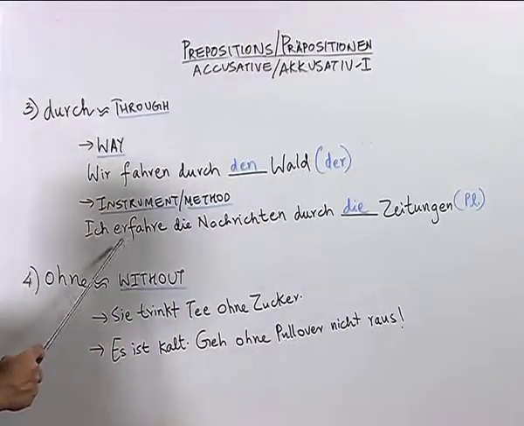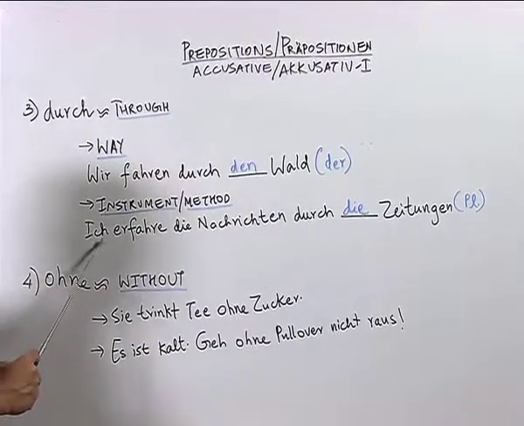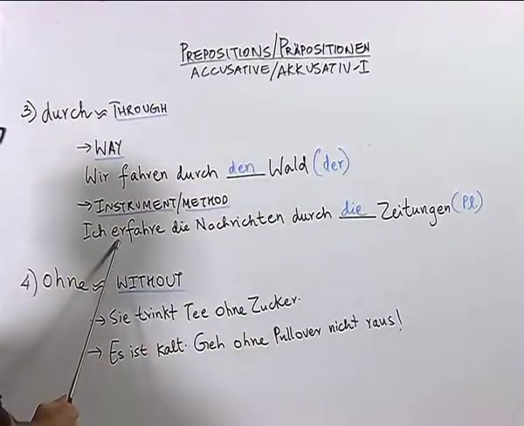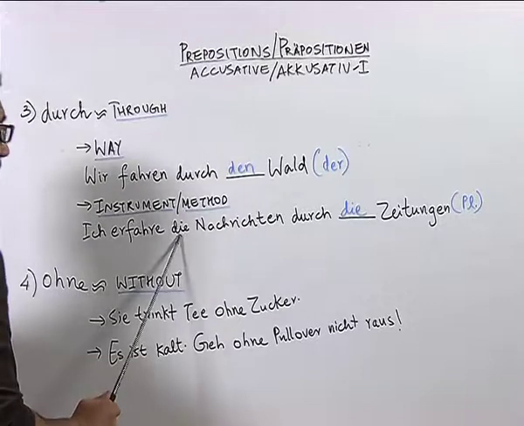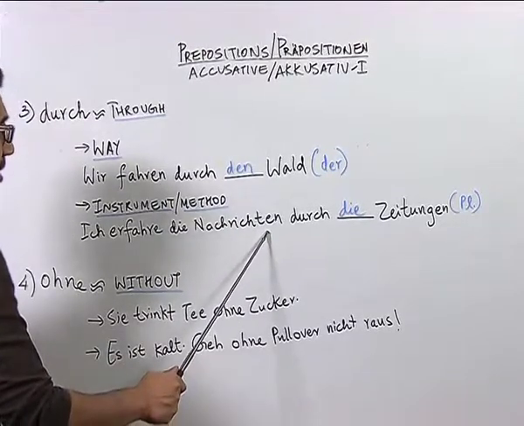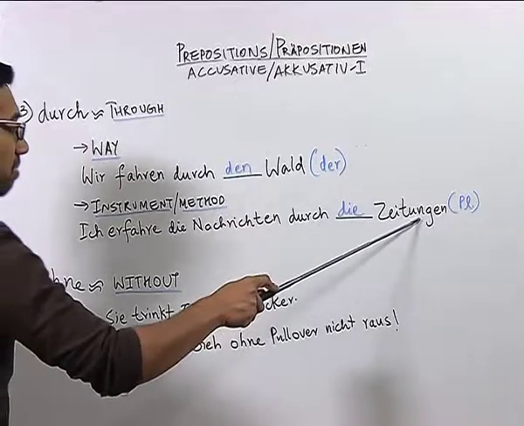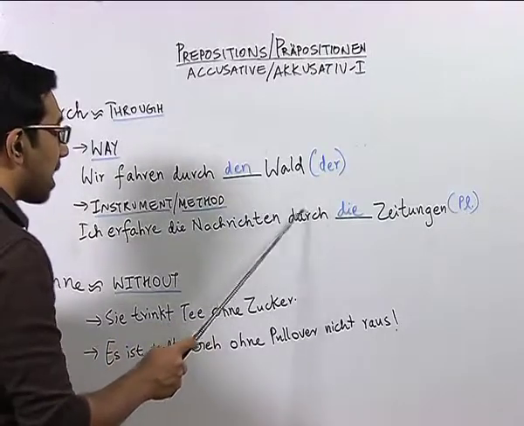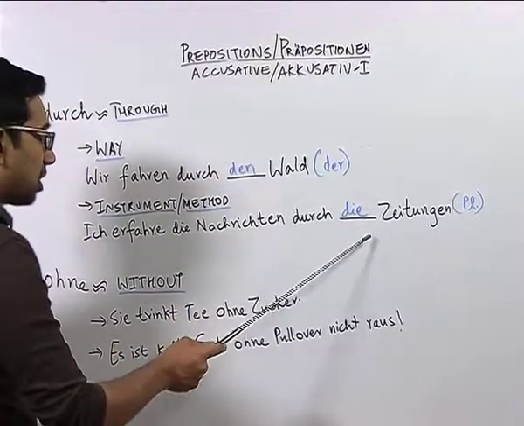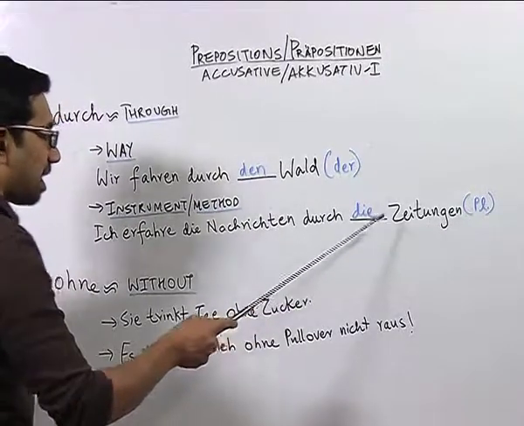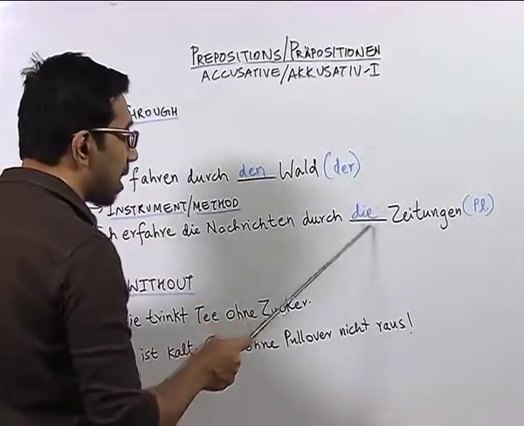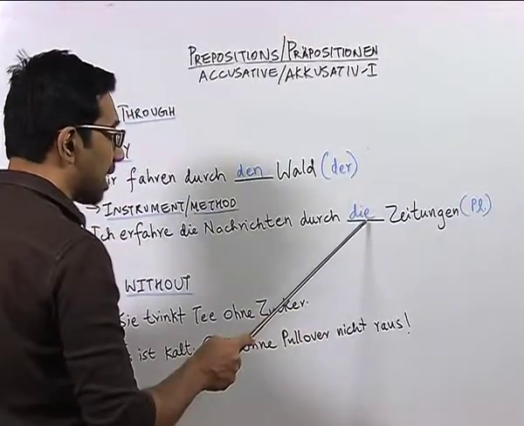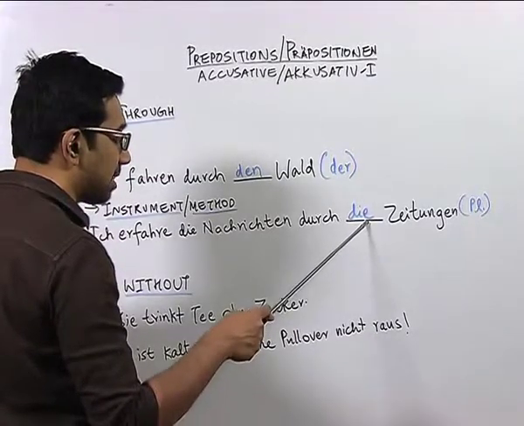Now, let us look at the other meaning of the preposition durch. Ich erfahre die Nachrichten durch die Zeitungen. Here we have the verb erfahren, which means to come to know. Here we have the noun die Nachrichten, which means the news. Zeitungen means newspapers. Now, if you see, here we have the preposition durch as a method or as an instrument to achieve or to gain something. And as you can also see, here the article is die, which is for the plural for the noun Zeitungen, and you know that the article die in nominative remains article die in accusative.